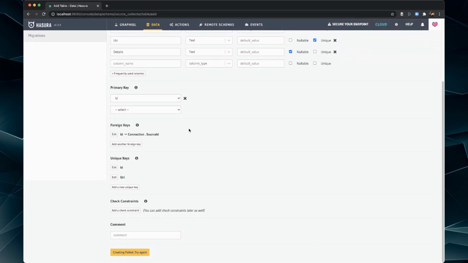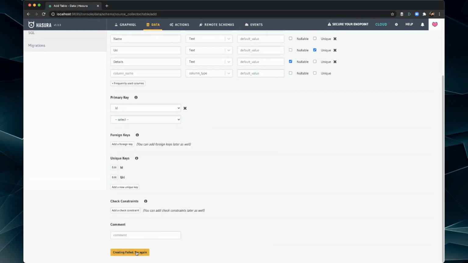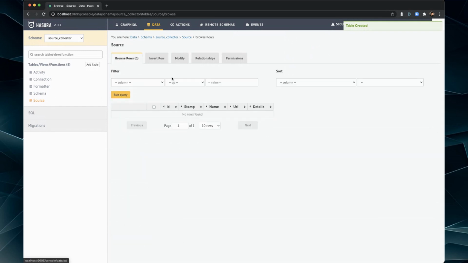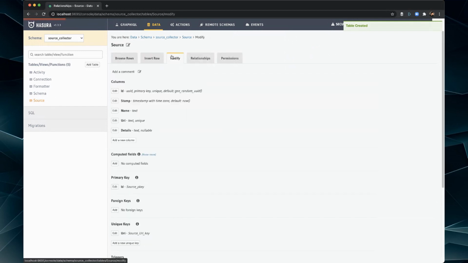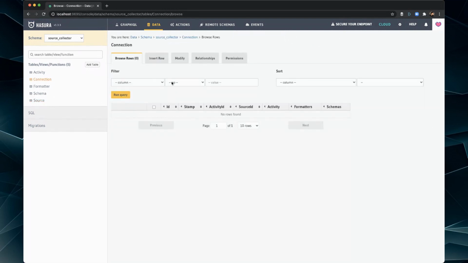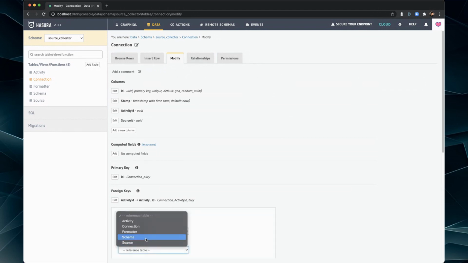Oh, we'll come back to that. Let's remove that one then. There we go. Okay, so source, relationships, modify. Let's go to connection and then add that. Modify, foreign key. We'll add this to source.